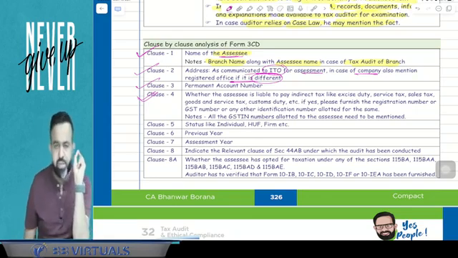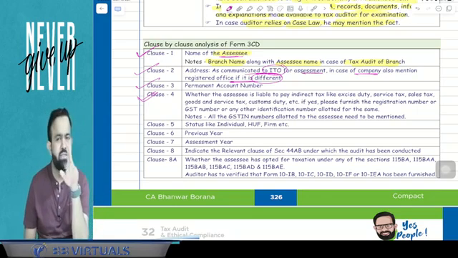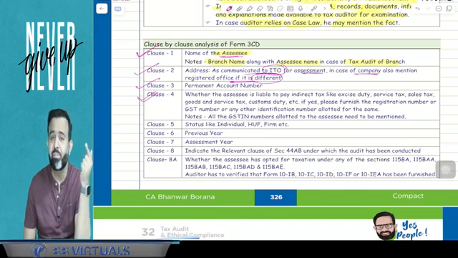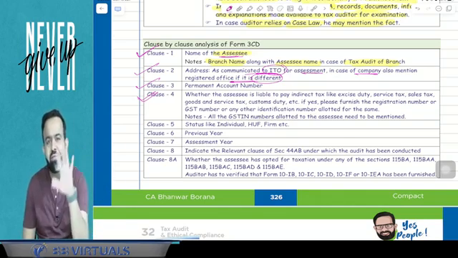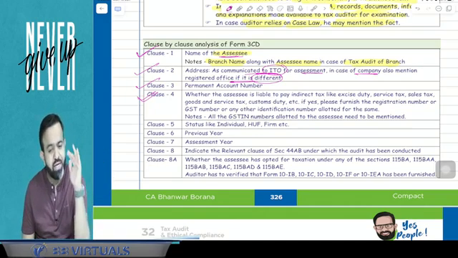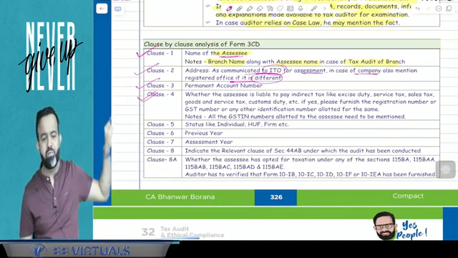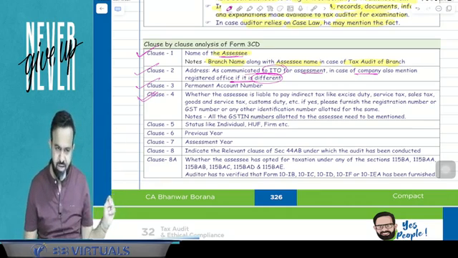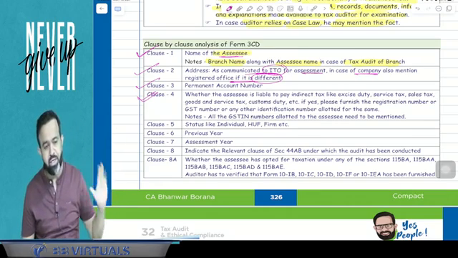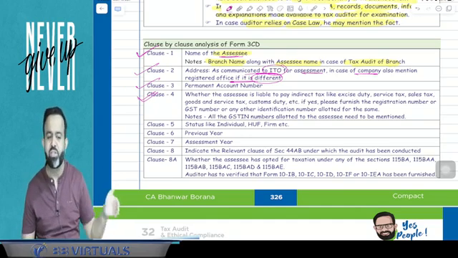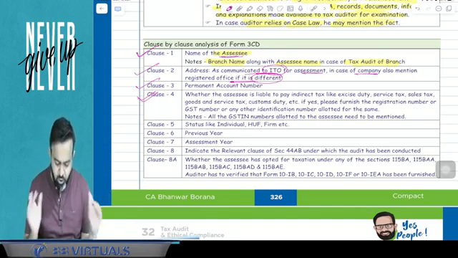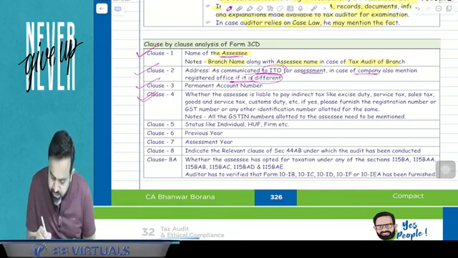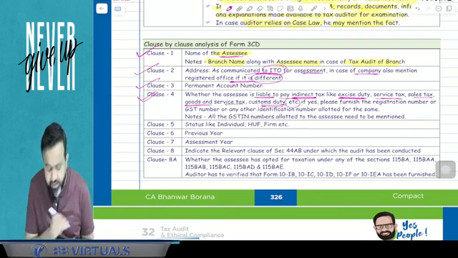One more point, always remember, guys. You know that the assessee has only a single PAN number, but a GST number is required state-wise. For example, BB Virtuals Private Limited has business in 5 states, then we have 5 GST numbers. All the GST numbers we have to mention here in clause number 4. So in a 44AB audit, in Form number 3CD, we have to mention all the GST numbers. So pay attention. Clause number 4 says whether the assessee is liable to pay indirect taxes like excise duty, service tax, sales tax, goods and services tax, customs duty, etc., or not.